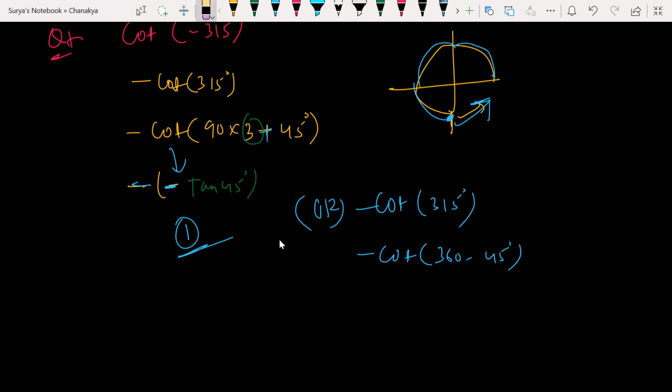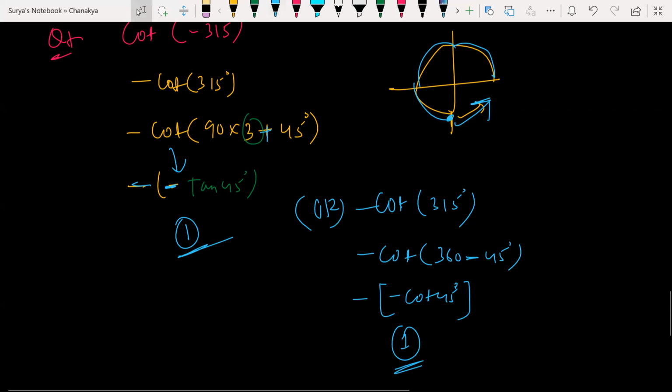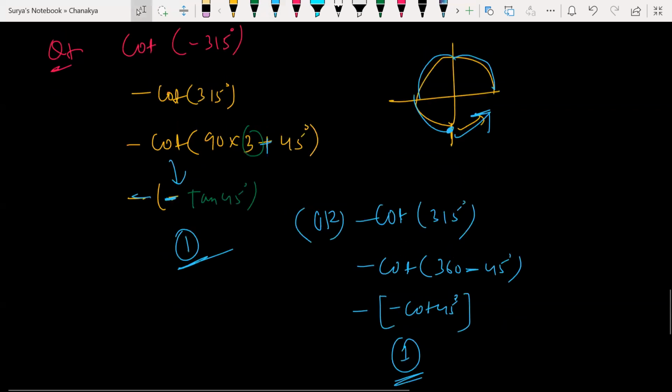360 minus 45. Which quadrant? 360 minus theta. Fourth quadrant, cot negative. So this is what the answer is about. Any doubts here? Any doubts? Did you understand now the shortcut? Did you understand the shortcut?